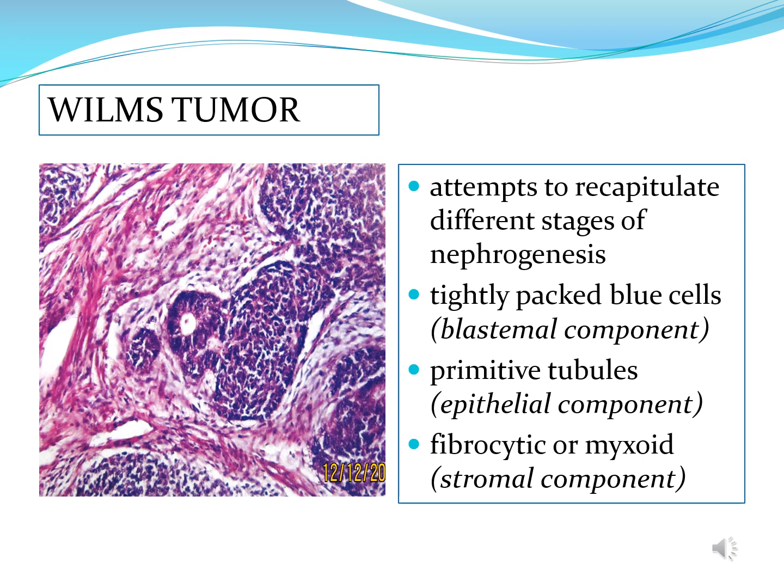This is a microscopic picture of your Wilms tumor. Notice the tightly packed blue cells, which is your blastemal component, and you have primitive tubules, which is your epithelial component, and you have your fibrocytic or myxoid stromal component.